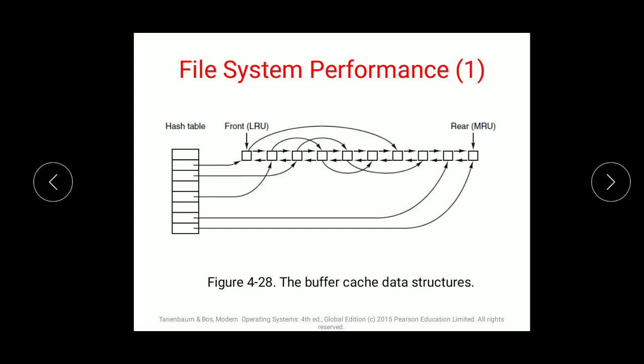Next is file system performance. When file system performance is checked, there are three optimizations which are done. The first is caching, the second is block read ahead, and the third is reducing disk arm motion. First is caching, that is buffering the data, so that once buffering is done, you can check the related data and process it more, so that output can be given faster and nothing is left pending in the caching, so that it does not affect your hardware.